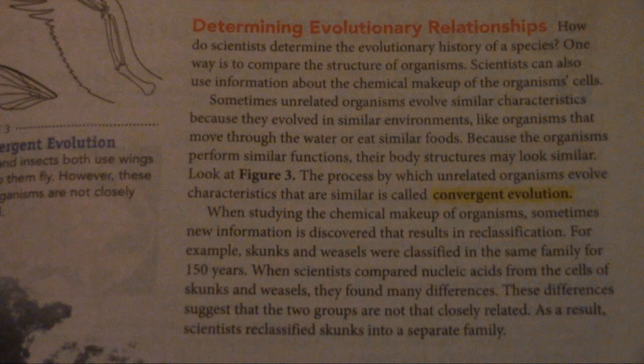When studying the chemical makeup of organisms, sometimes new information is discovered that results in reclassification. For example, skunks and weasels were classified in the same family for 150 years. When scientists compared nucleic acids from the cells of skunks and weasels, they found many differences. These differences suggested that the two groups are not that closely related. As a result, scientists reclassified skunks into a separate family.